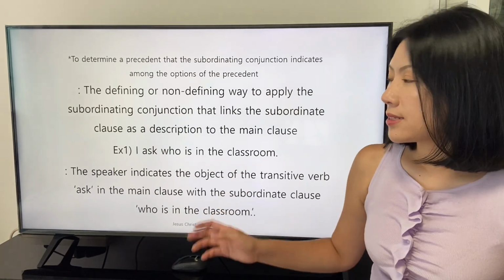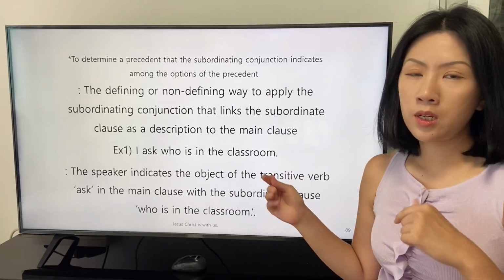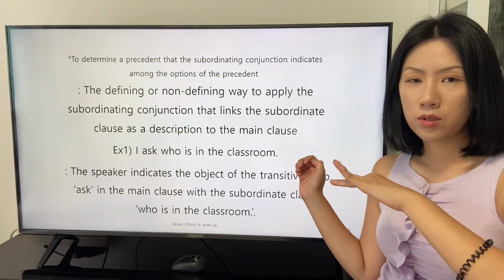There is an example. This is more intuitive when we deal with the example.